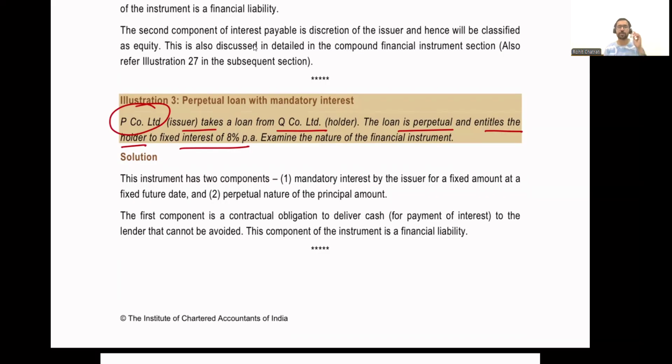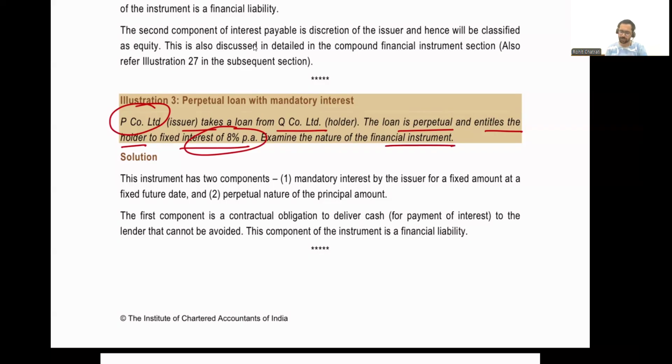What does perpetual mean? It's the same as irredeemable. It means that the principal does not have a specified, stipulated repayment date. The repayment of principal does not have a specific maturity date. Further, the information given is that it entitles the holder. P Limited is required to make a payment of 8% per annum to Q Limited.